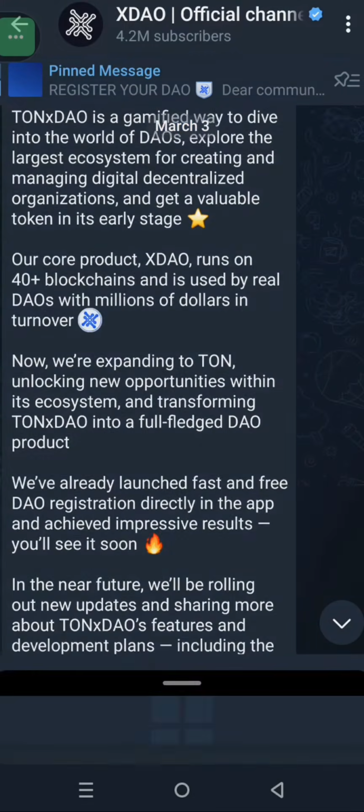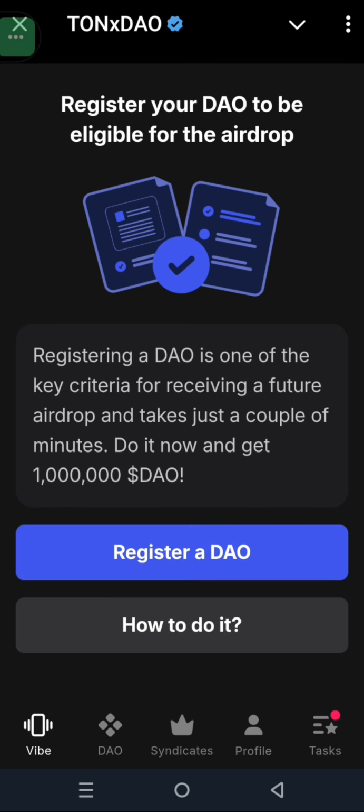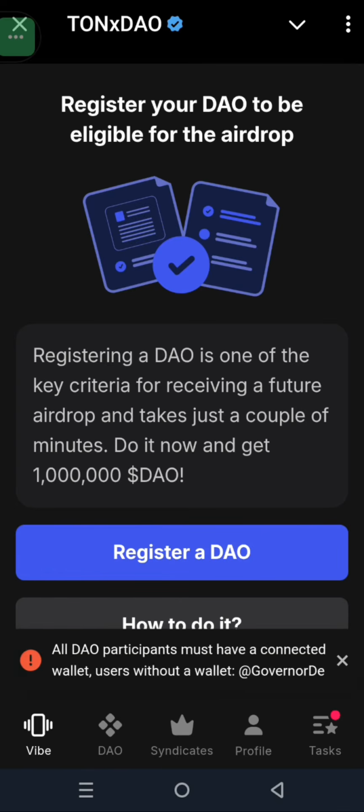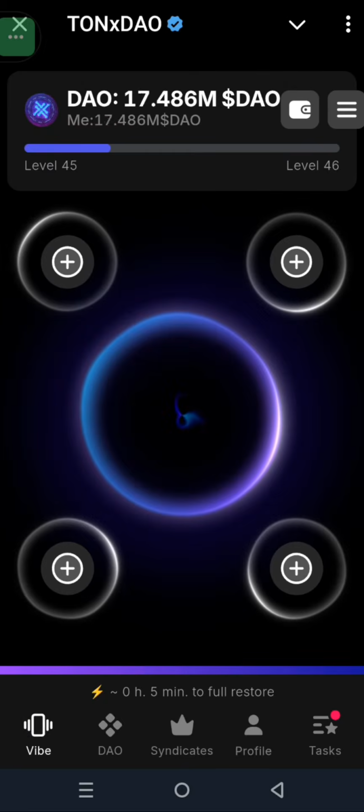All you have to do is head back to our Tonxdao app like this. On the Tonxdao app, all you have to do is come down to register a DAO right here. If you click on it, you'll see all participants must connect their wallet right here. So now what do you have to do? Just head back like this.